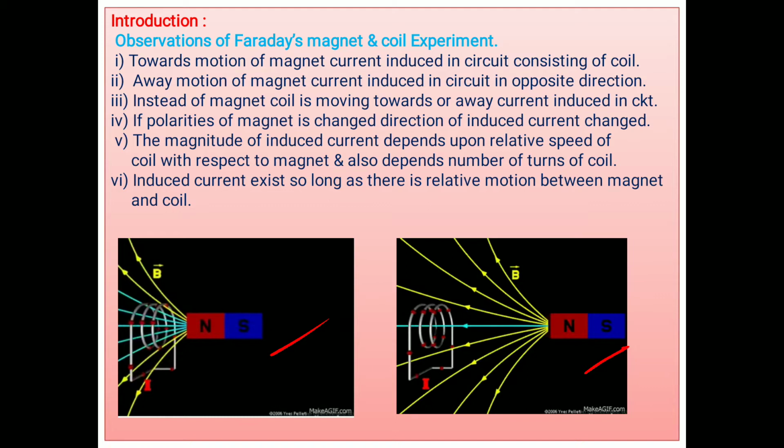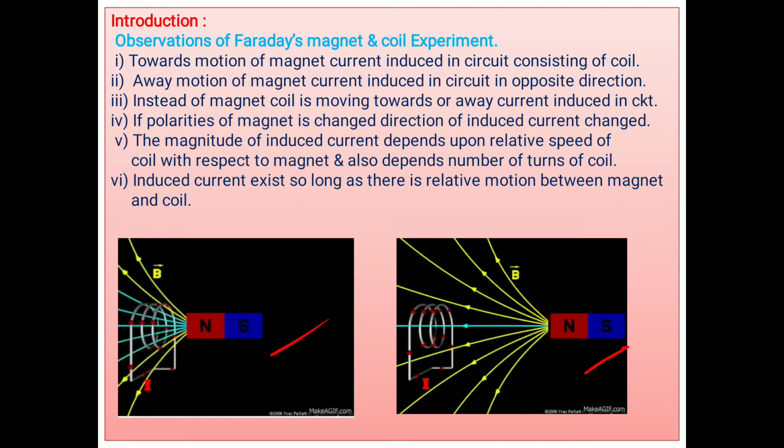As this coil is situated in a decreasing magnetic field, again current is produced in it, and it sends a current in the closed circuit. The connected galvanometer shows a deflection in the opposite direction, means opposite current is flowing. Thereafter, instead of the magnet, the coil is moving towards or away. Means the magnet is kept fixed and the coil is moving away or towards. It doesn't matter. Means the magnet is fixed but the coil is moving away, again the coil is in a decreasing magnetic field.